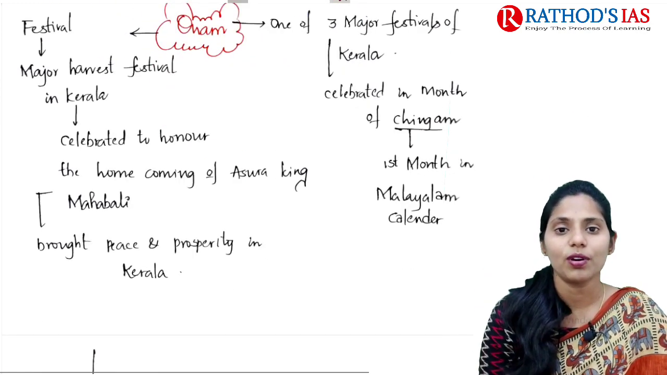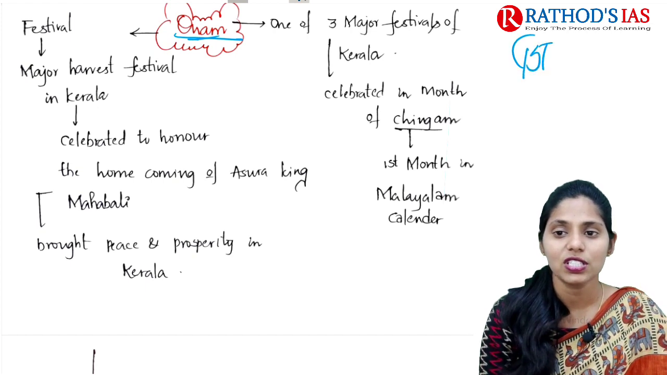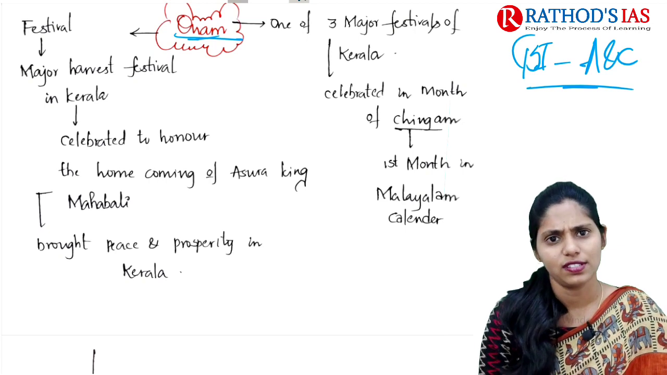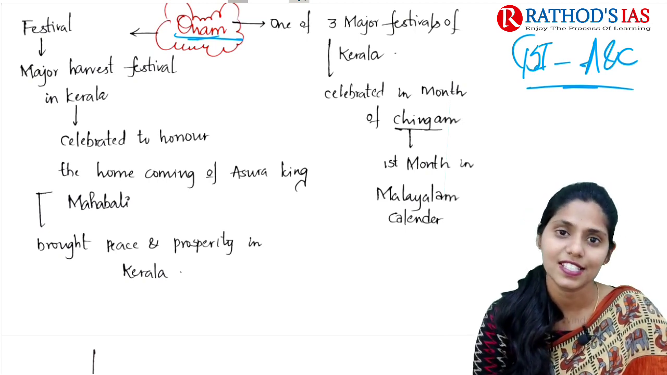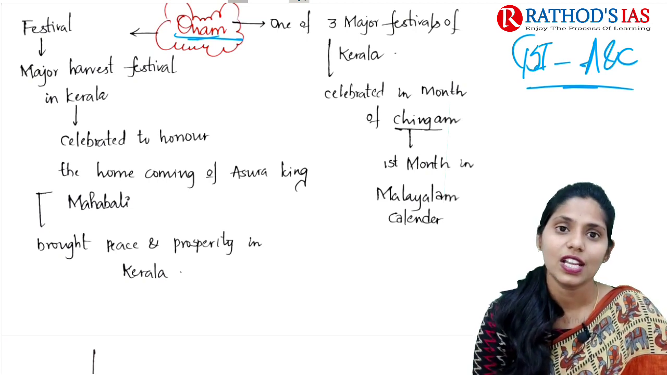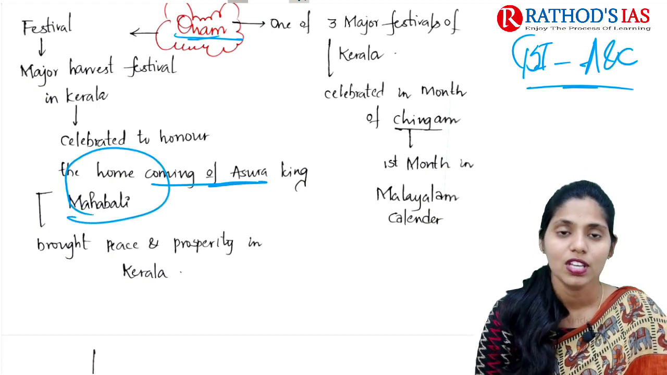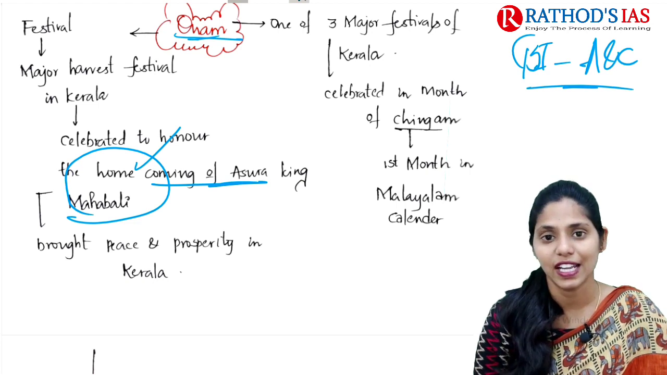So now let us talk about some facts regarding this Onam festival that will be important regarding GS paper 1 under art and culture. This is one of the major harvest festivals that is celebrated in the state of Kerala. This festival is mainly celebrated in honor of the homecoming of the Asura king Mahabali, because he brought peace as well as prosperity to this Kerala region.